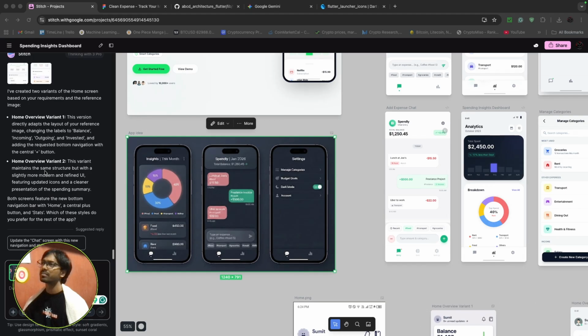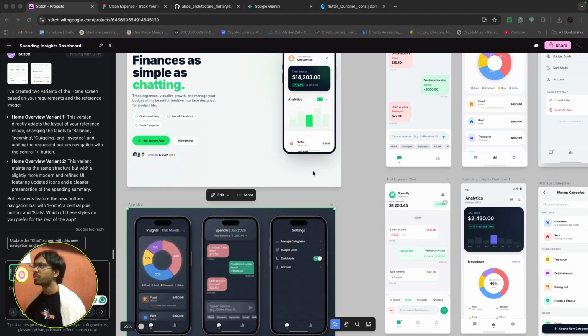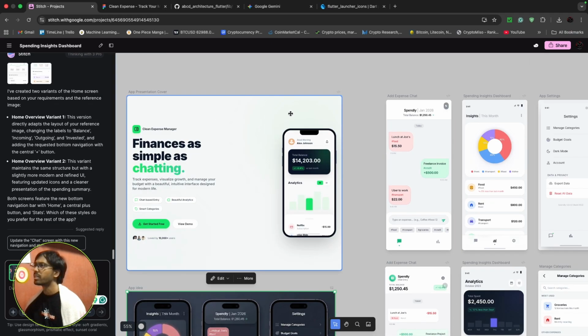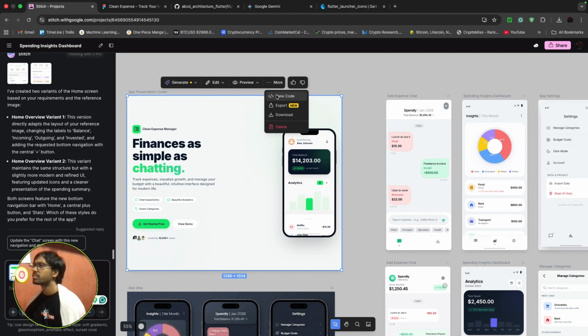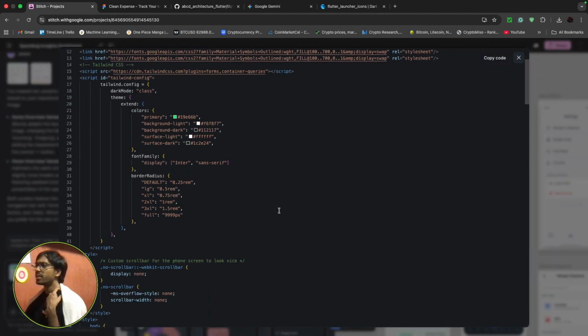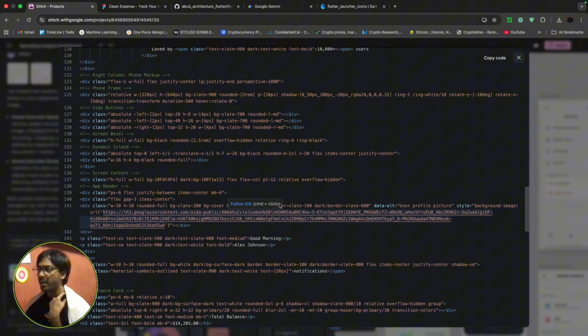to Stitch. If you don't know, Stitch is a platform launched recently by Google, and it's good for making UIs. You can simply give a prompt and it will generate a web UI or mobile UI, and you can even copy the code. It's good at giving code as well. So I can even get this code. It's pretty good. Do try it out.